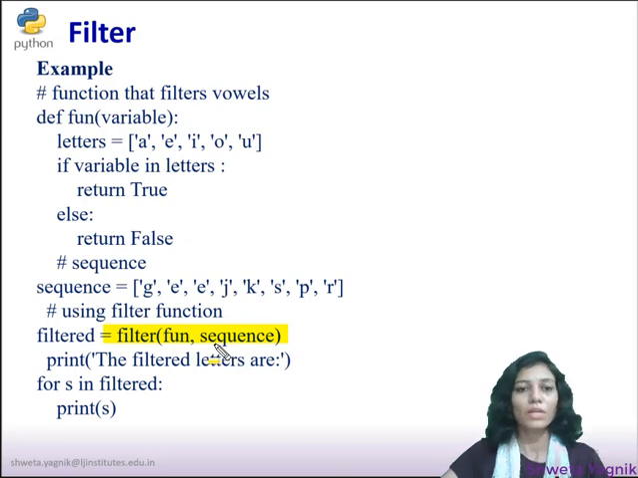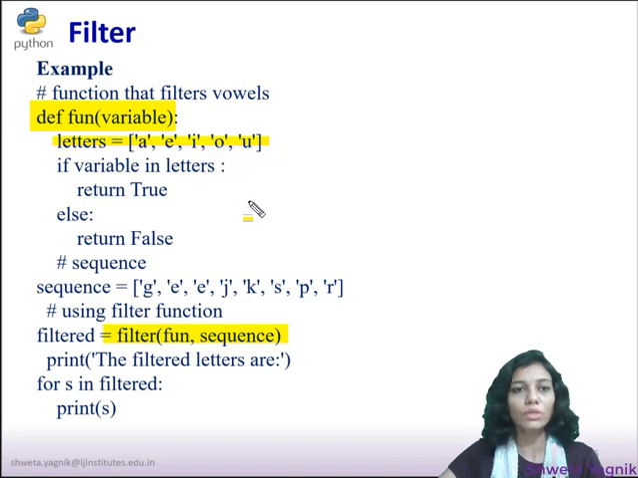So here let's see the fun function. The definition of the function is here. We have one list called AEIOU, the vowels, and if the variable passed from here is within this list, that is AEIOU, then it will return true, else it will return false. So in the sequence, G is not within AEIOU, so that is why it is going to return false.